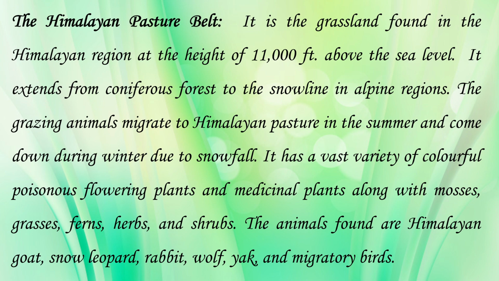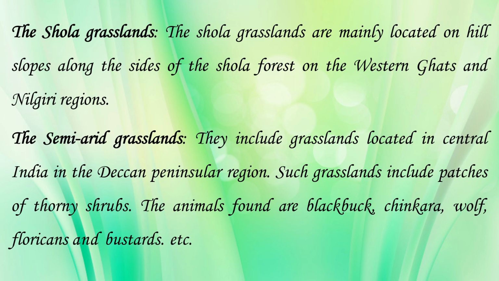So it has a vast variety of colorful poisonous flowering plants and medicinal plants along with mosses, grasses, ferns, herbs, shrubs, etc. So that is the reason it is also called Valley of the Flowers because of the variety of colorful flowers. But these are poisonous flowering plants. So animals found are Himalayan goat, snow leopard, rabbit, wolf, yak and migratory birds because such grasslands are found at a height above sea level.